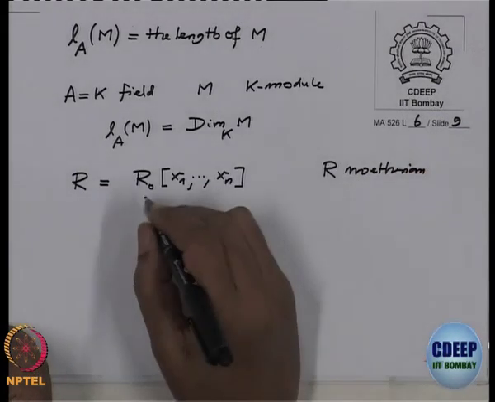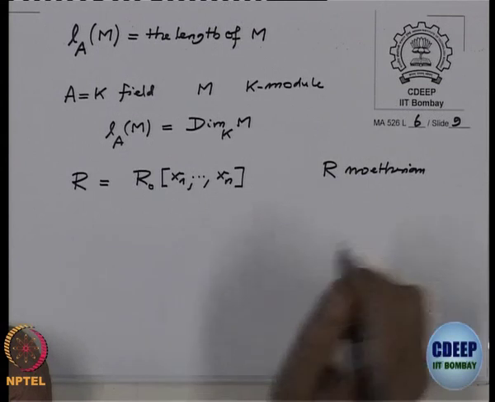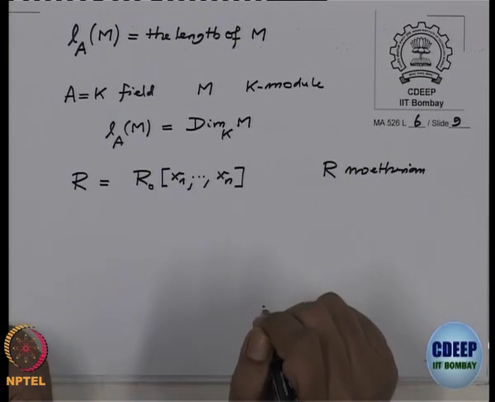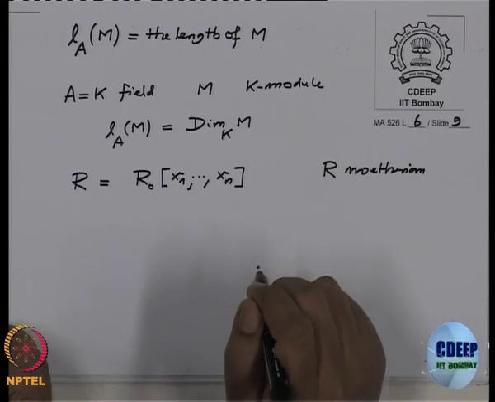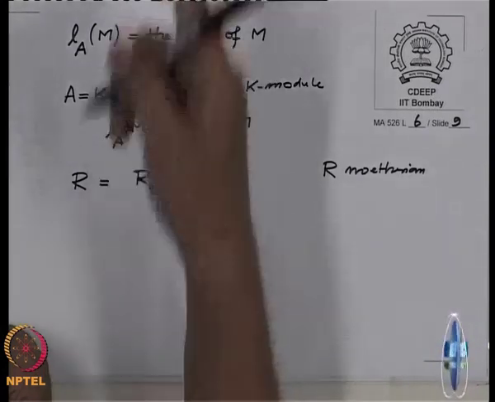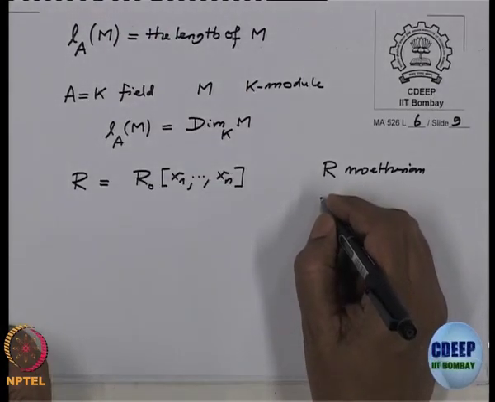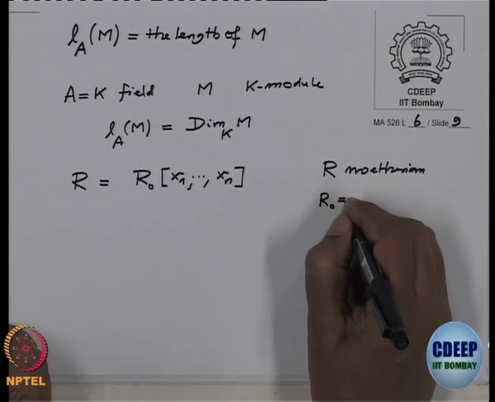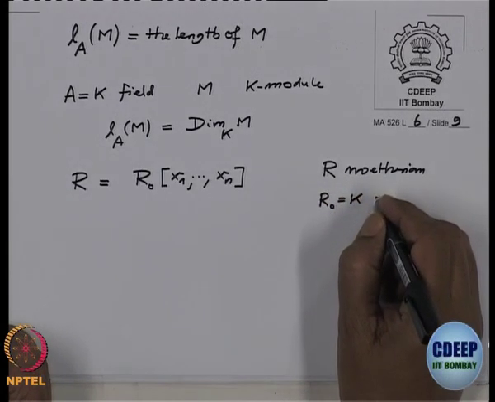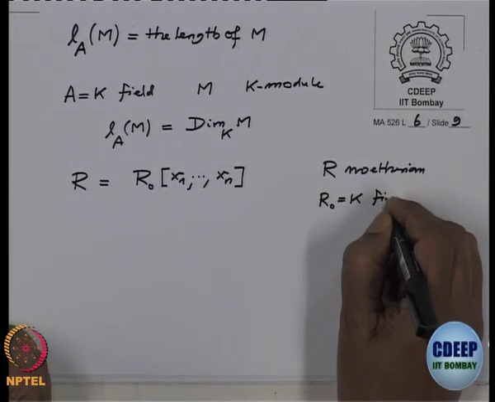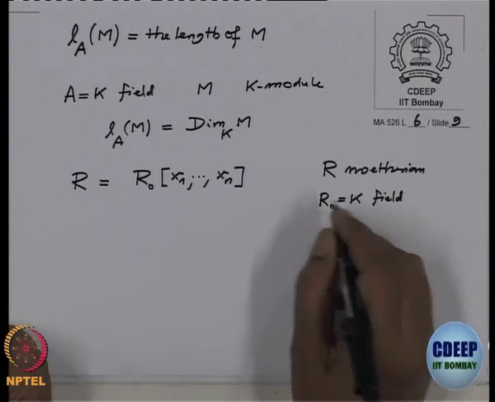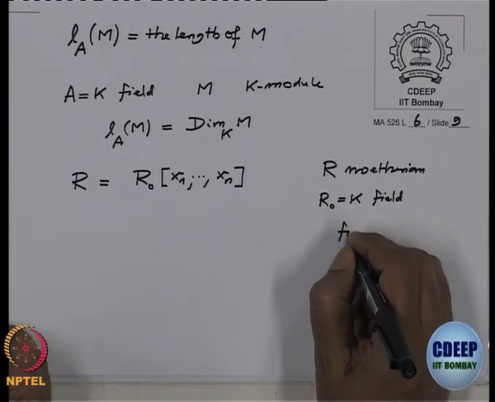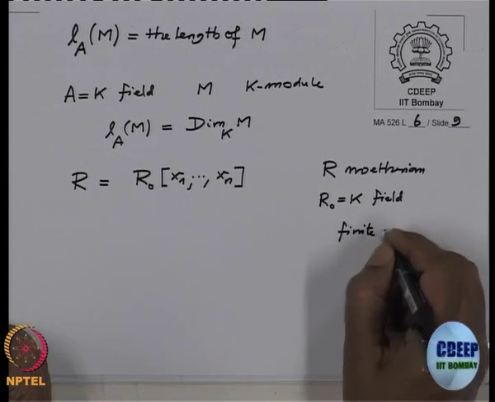So, this forces R naught to be Noetherian, but in the above exposition we have assumed R naught is actually a field. I could have also assumed that R naught is actually a finite K algebra.